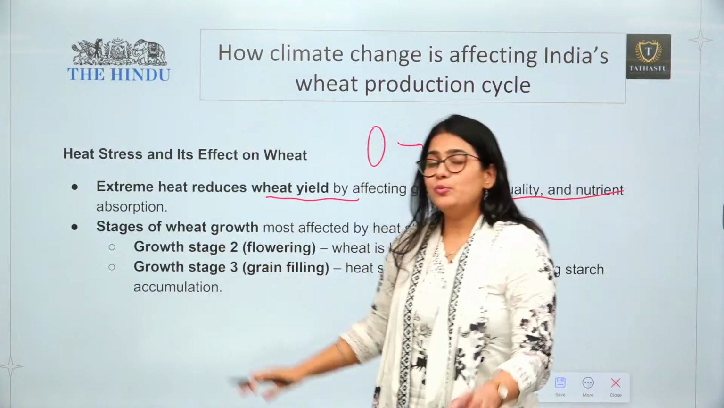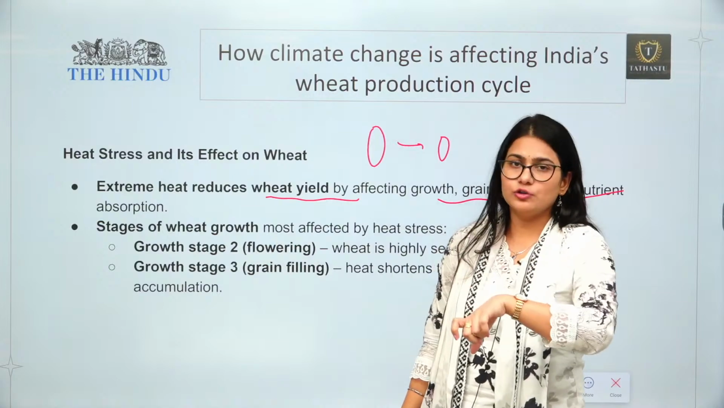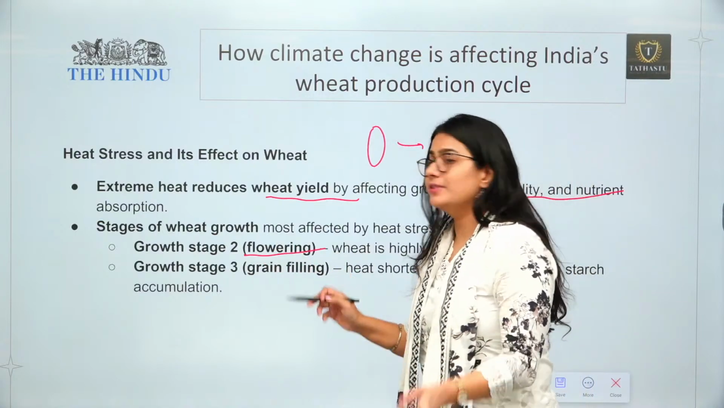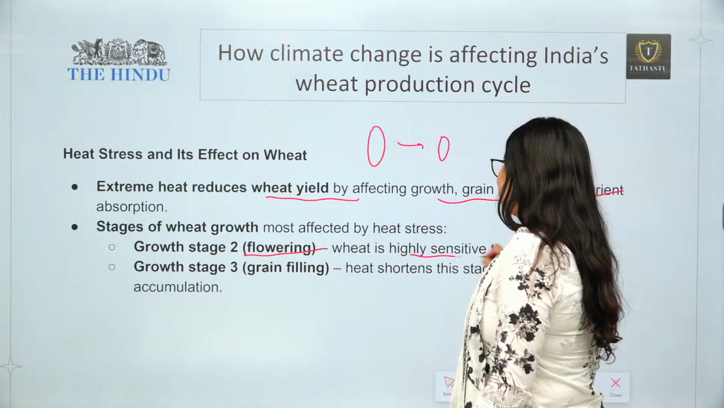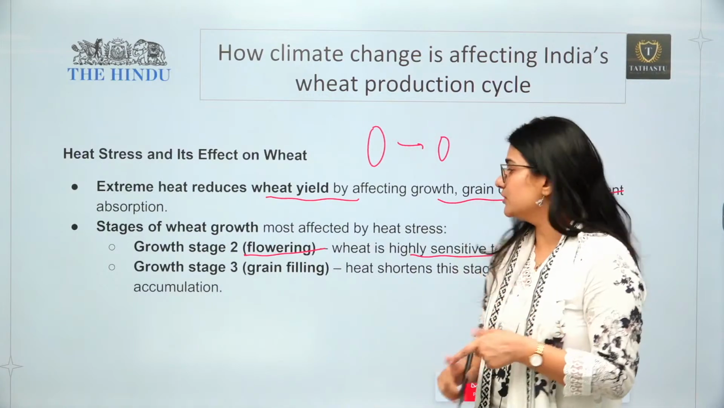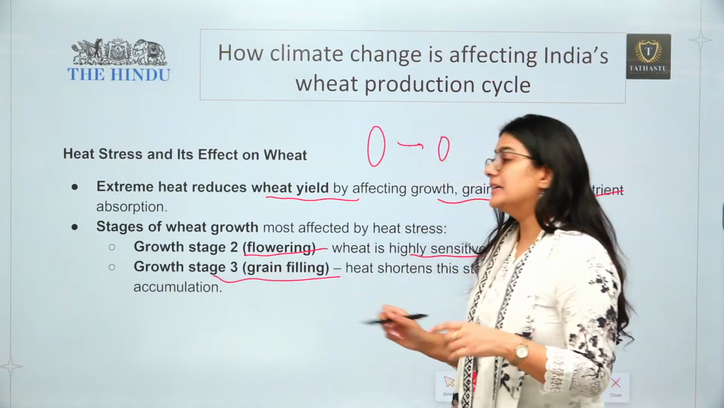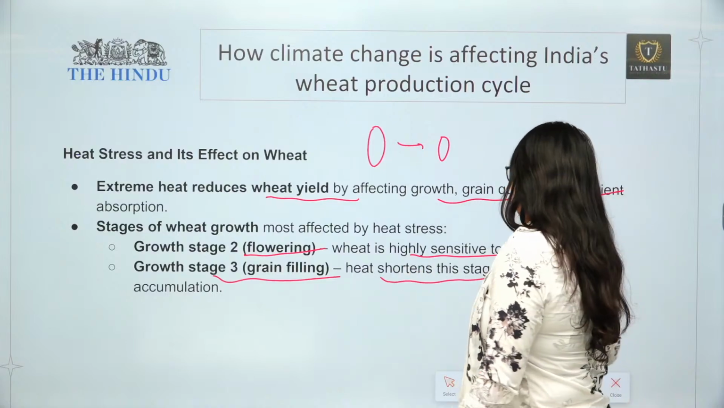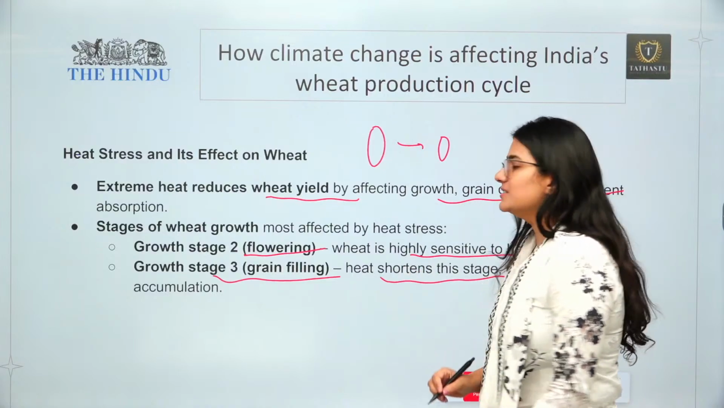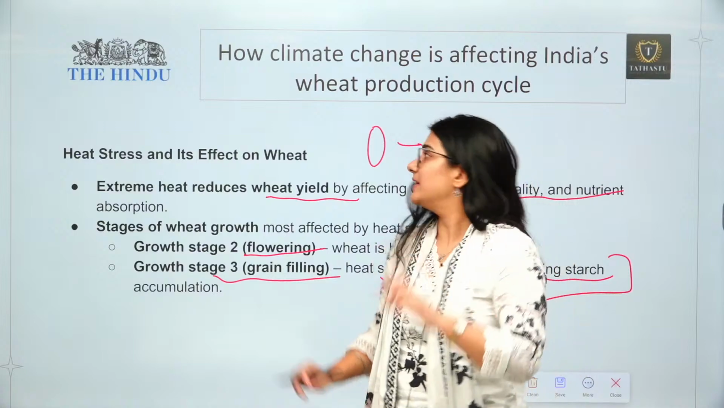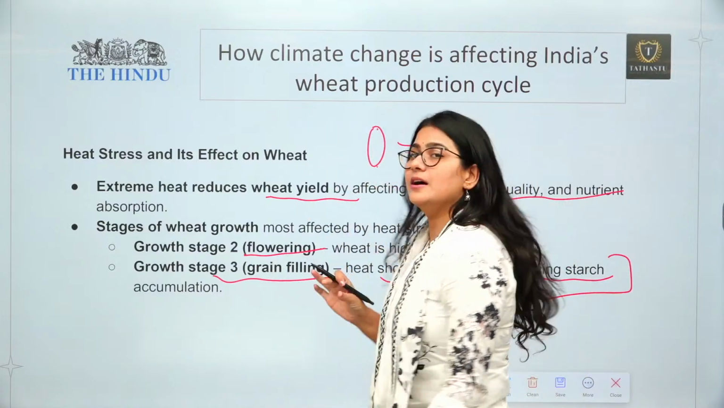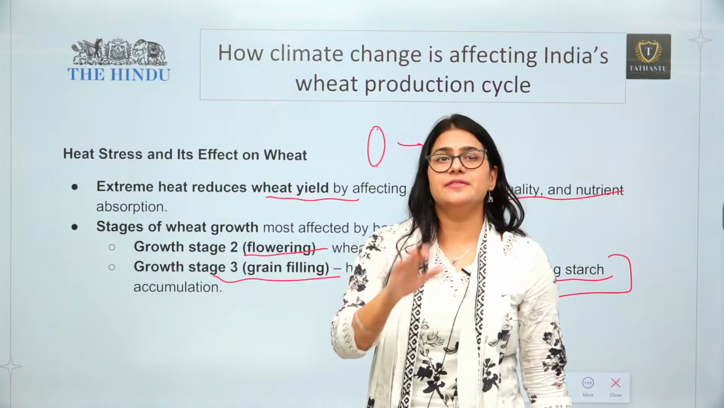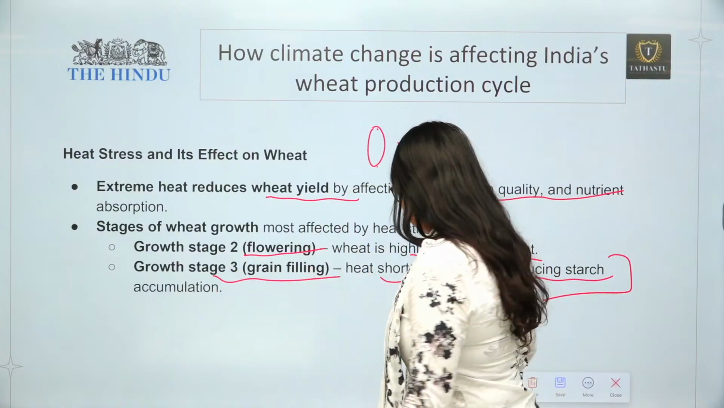Now, what are the important stages where the heat wave is going to play a major role? Especially during the flowering stage, wheat is highly sensitive to heat at that point of time. And secondly, during grain filling, heat shortens this stage, which reduces the starch accumulation. That's why the size of the wheat has come down. So this is how the heat wave is going to impact the wheat in general.